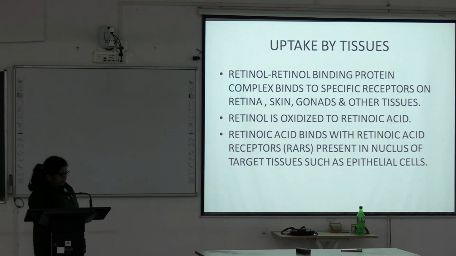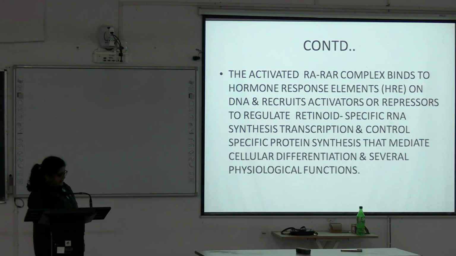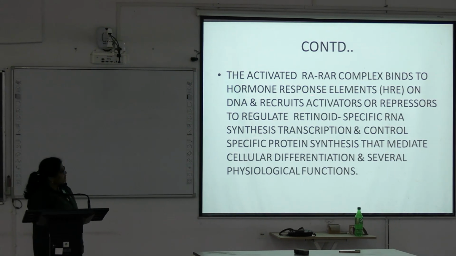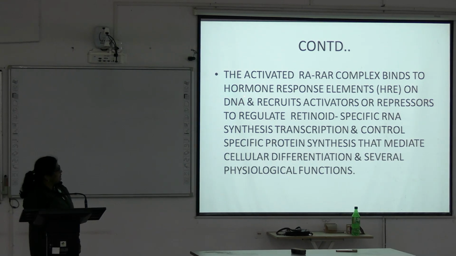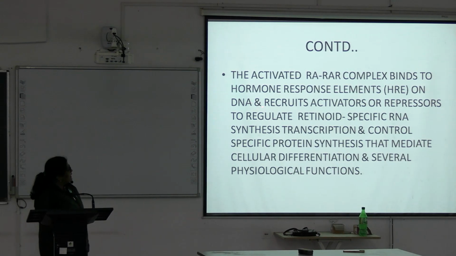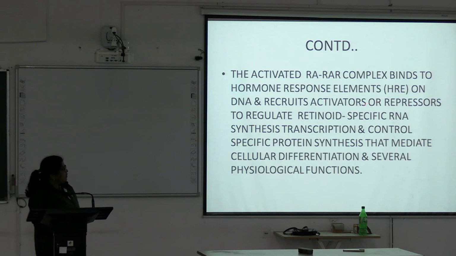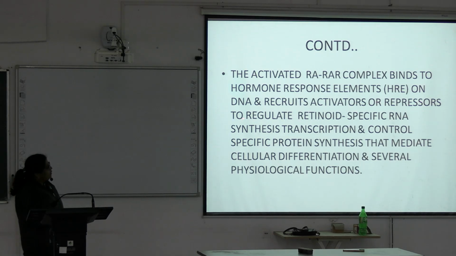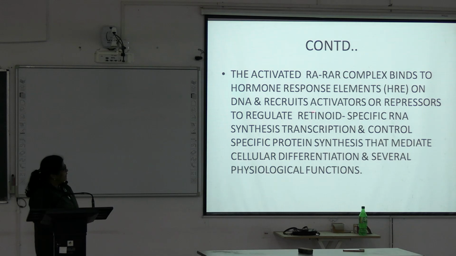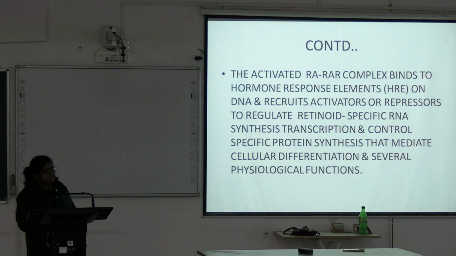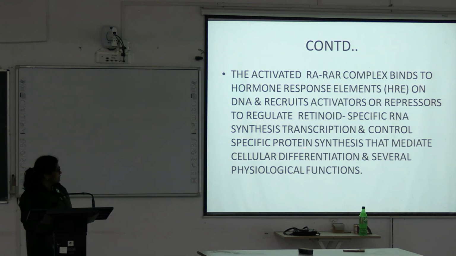The retinoic acid receptor is present in the nucleus and binds with retinoic acid, then it is activated, and the activated RAR complex binds with the hormone response element present on the DNA within the nucleus and recruits activators or repressors to regulate retinoid specific RNA synthesis. RNA synthesis means transcription, and it controls specific protein synthesis, that is the translation process.